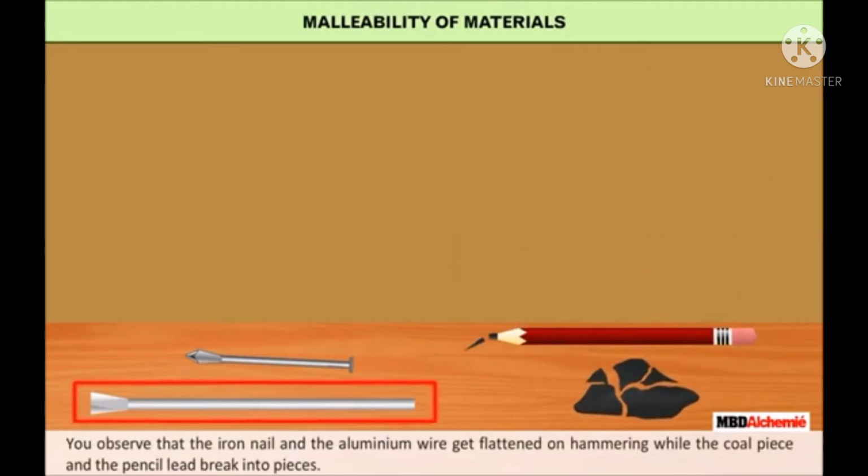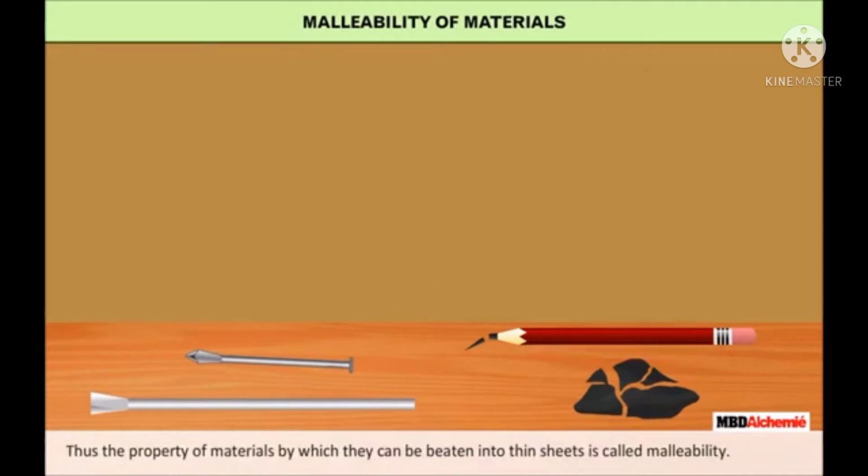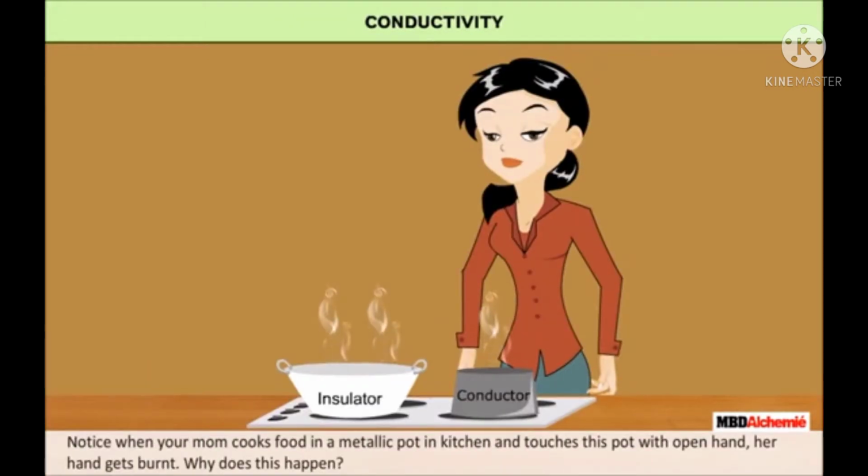You will observe that the iron nail and aluminum wire get flattened on hammering, while the coal piece and the pencil lead break into pieces. Thus, the property of materials by which they can be beaten into thin sheets is called malleability.